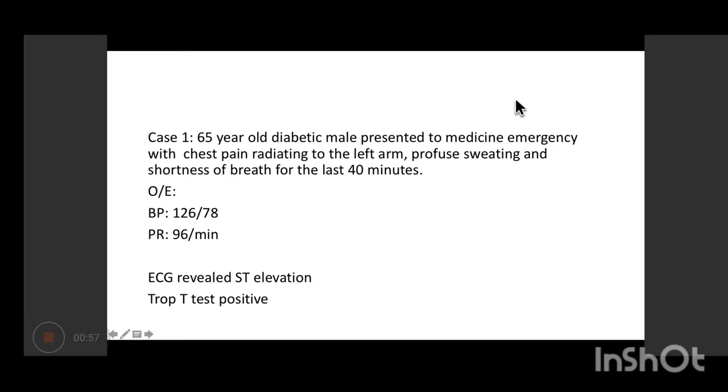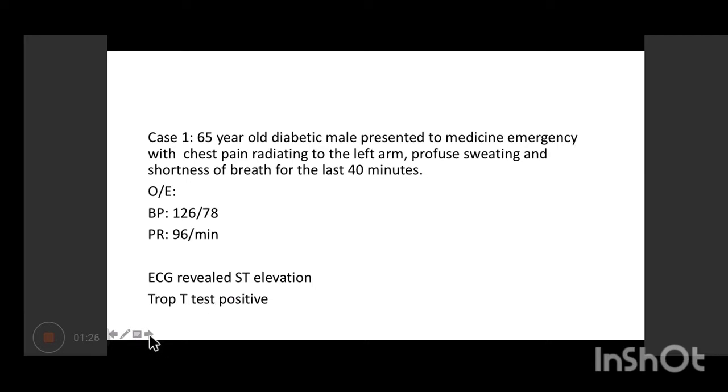Yeah, so this is case number one. We'll have two broad case discussions and then a few pictures for cross and microscopy. A 65-year-old diabetic male presents to medicine emergency with chest pain radiating to the left arm. He was sweating and had shortness of breath for the last 40 minutes. On examination, BP was found to be a bit elevated. Pulse rate was definitely elevated, and ECG revealed ST elevation. Troponin T test was positive.